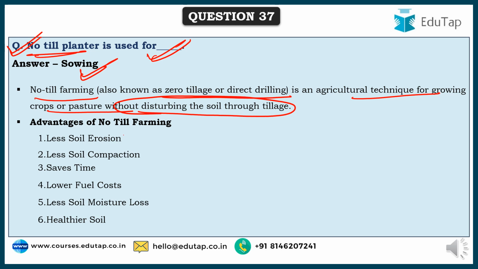Advantages of no-till: less soil erosion because less disturbance to the soil, less soil compaction, saves time, obviously, lower fuel cost because of less usage of implements or various agriculture machinery, less soil moisture loss, yes, it forms a layer on top, thereby leading to water conservation, healthier soils. If no compaction is there, continuous tillage also brings in compaction of the soils. So that can be avoided and thereby leading to healthier soils.